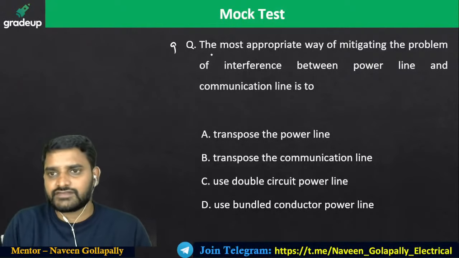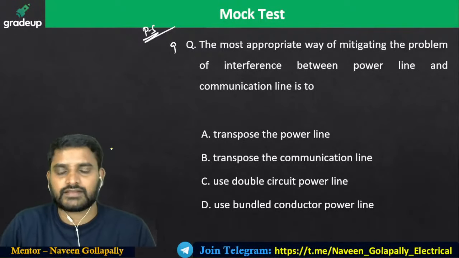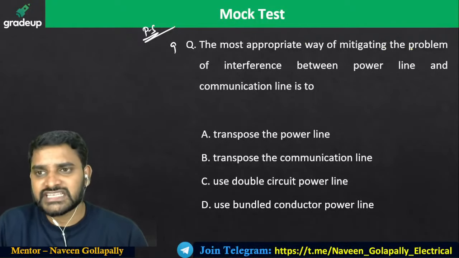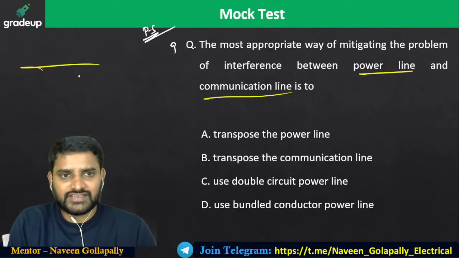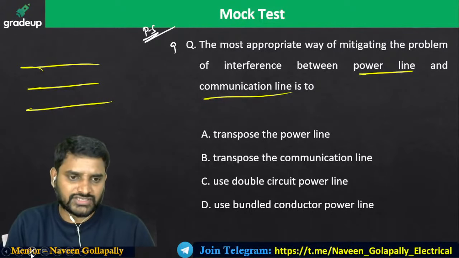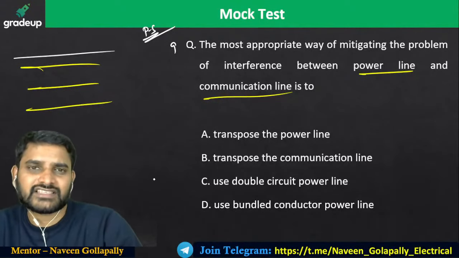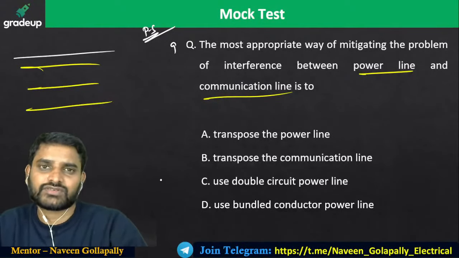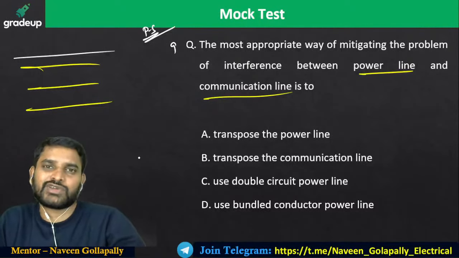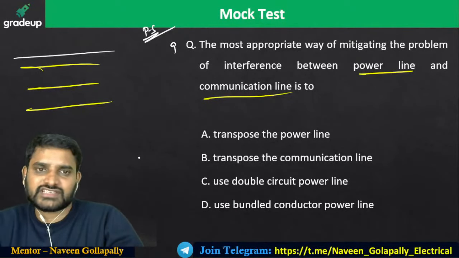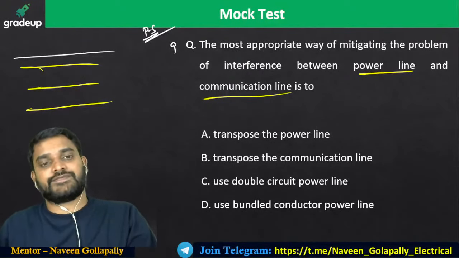Look into this one. I have power systems questions now. The most appropriate way of mitigating the problem of interference between the power line and communication line. When you have straight lines and there will be a communication line also, because of electric field there is a chance of noise generation, and therefore you will not get a clear audio or clear signal. Communication is going to be disturbed because of electric field linkages or flux linkages with respect to communication lines.